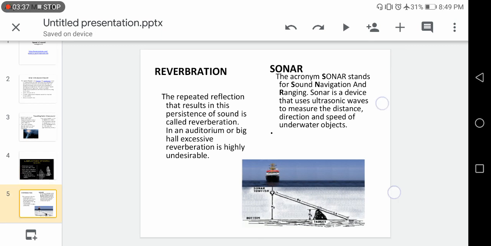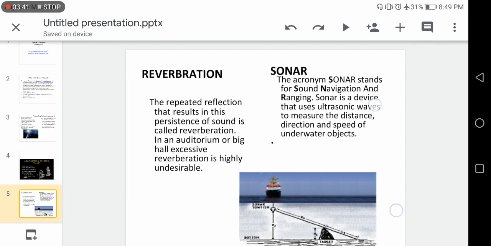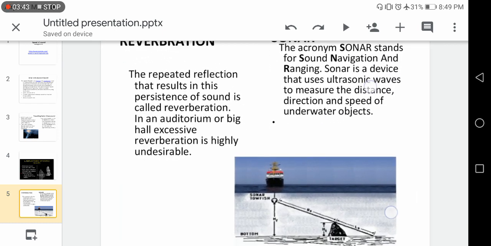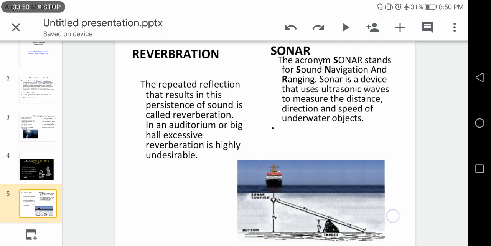Reverberation is basically when we hear the repeated reflection of sound waves, and this persistent sound is known as reverberation. For example, in big auditoriums or big halls, there is a time delay between our original sound and the echo.